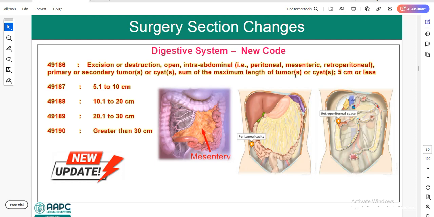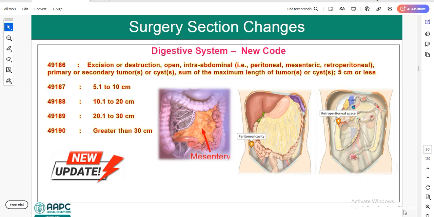Some of the maximum length of tumors or cyst 5 cm or less. Here you need to code based on the diameter of the cyst or tumor. If it is 5 cm or less, we need to use 49186. If it is 5.1 to 10 cm, we need to use 49187. If it is 10.1 to 20 centimeters, we need to use 49188. If it is 20.1 to 30 centimeters, we need to use 49189. If it is greater than 30 centimeters, we need to use 49190.